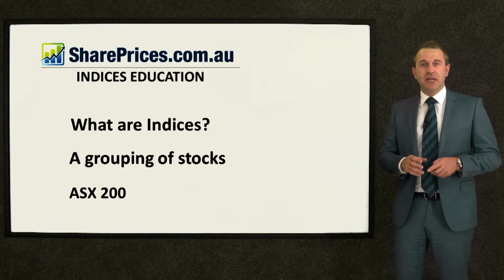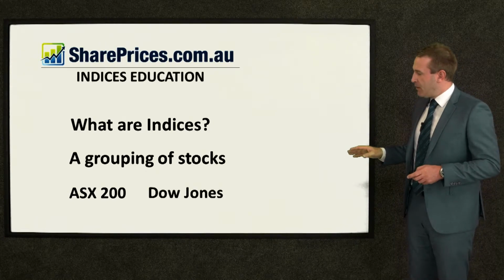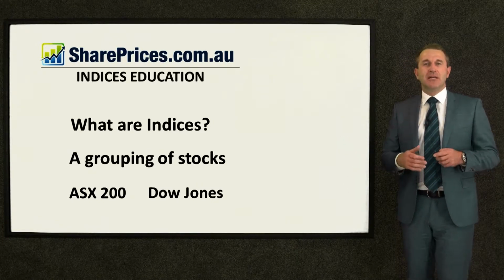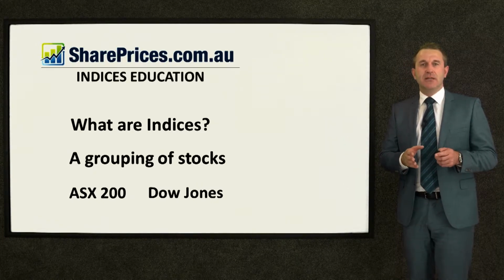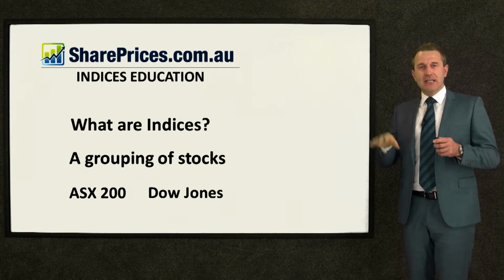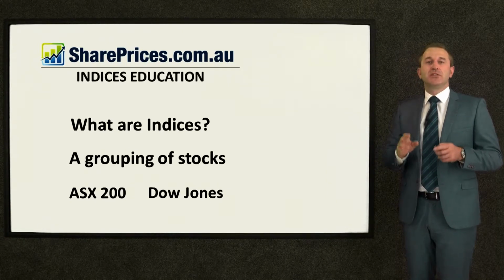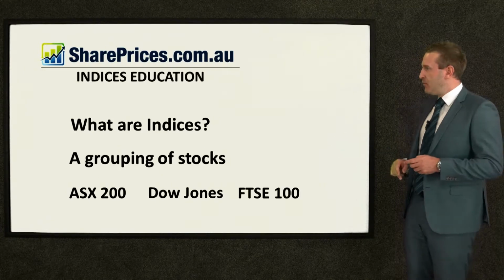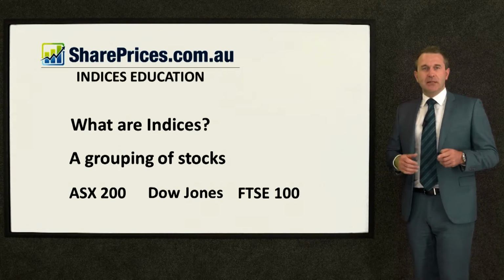and that group there is the ASX 200. Now let's move around the world and have a look in America. On the New York Stock Exchange, they have the Dow Jones, or the Dow Jones Industrial Average. That's an index or an indice. The contents within is the top 30 stocks on the New York Stock Exchange, and you can trade that in its own right.